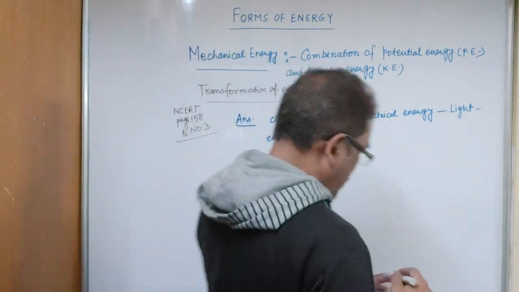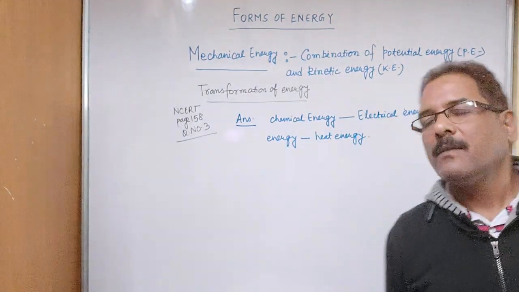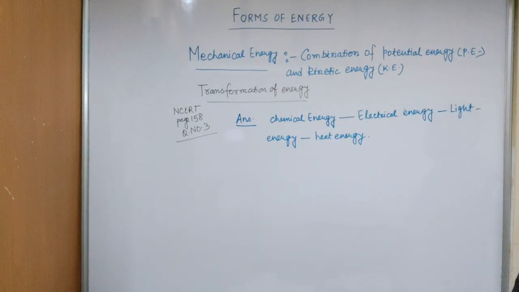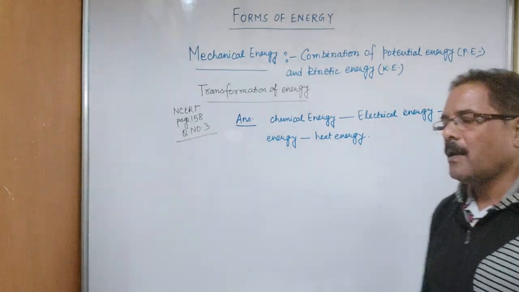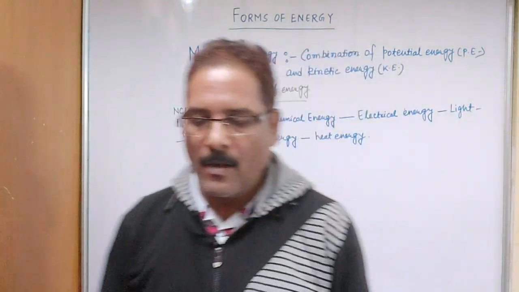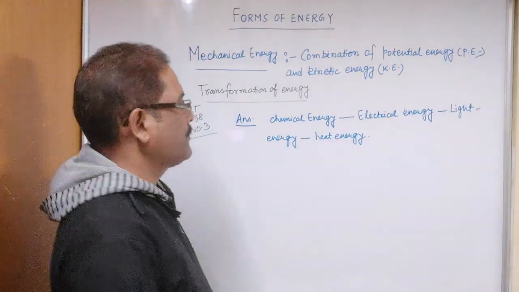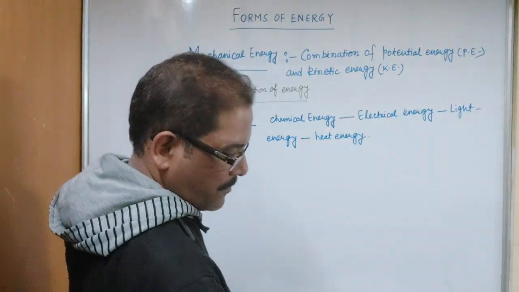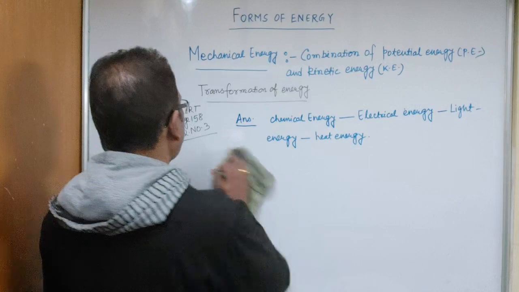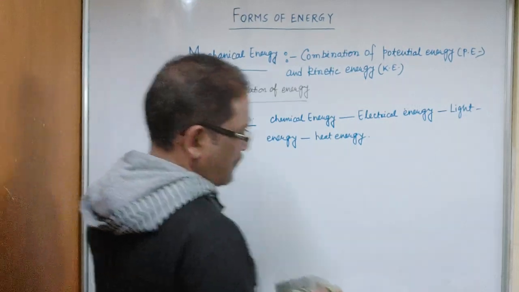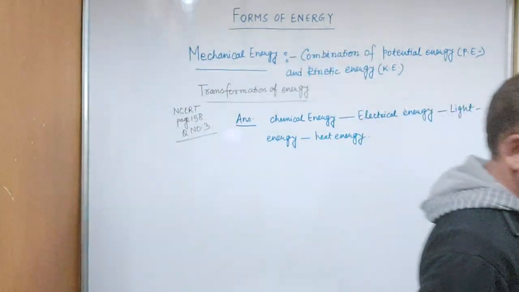So in this way, you have to think about the situation and then write the energy transformation. Now, if I ask you to write the energy transformation in a thermal power plant, I am giving some questions, you must write them in your copy.